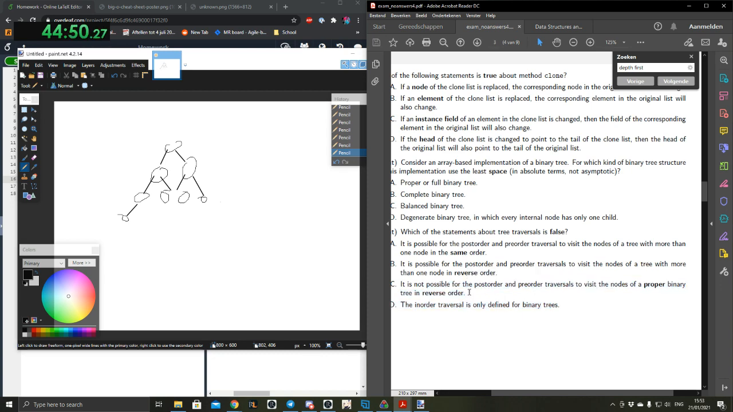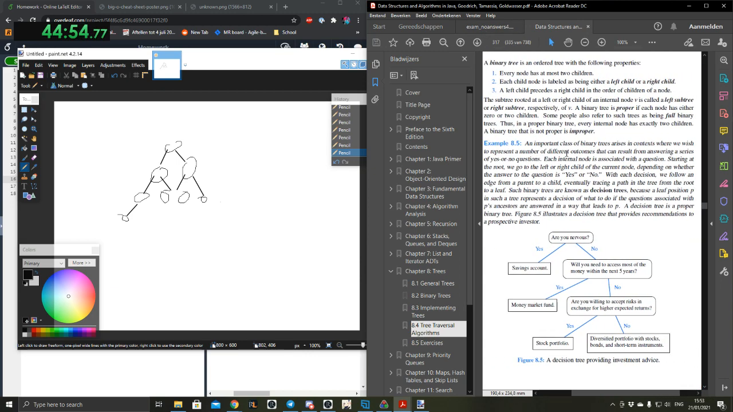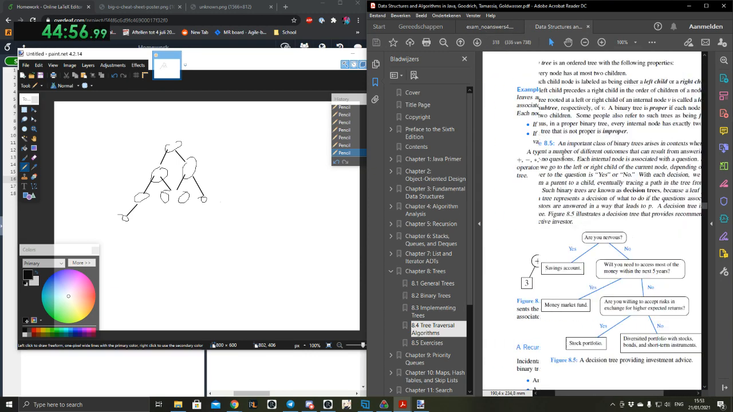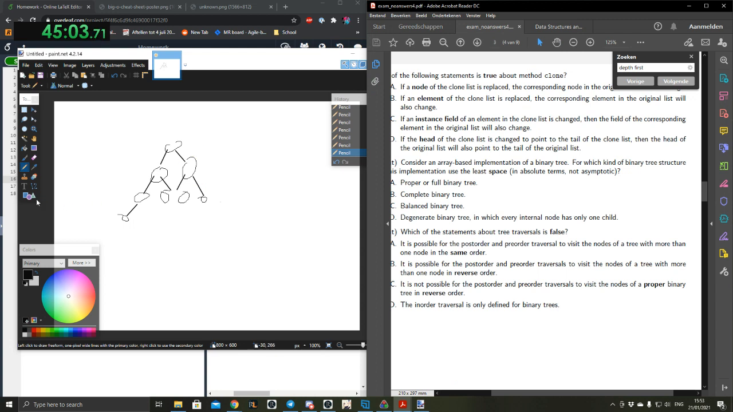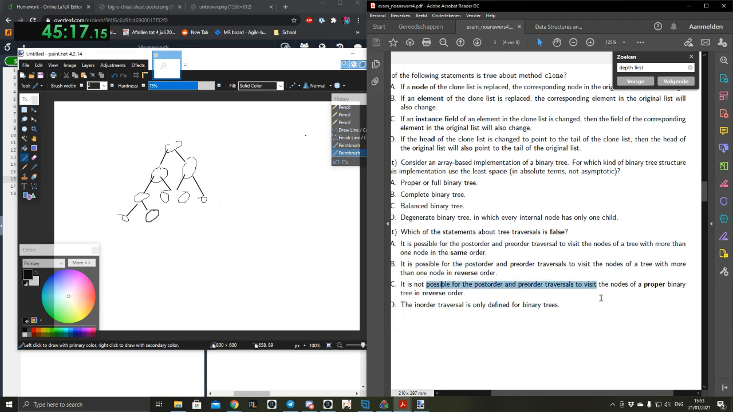Which one was proper again? Proper is like every node has 2 children, so just add another child to the last node, the first leaf, the leftmost. What do you mean? Like this? Yeah. That's the odd child. It's a line. Yeah. It is not possible for this to visit the nodes of a proper binary tree in reverse order.